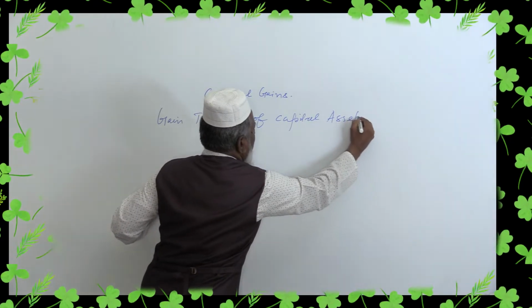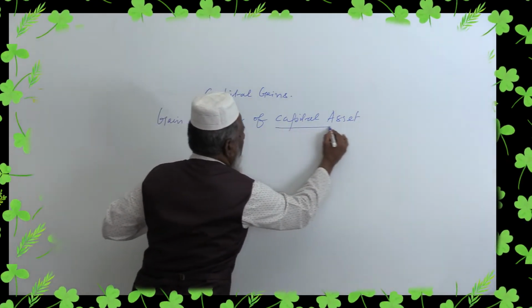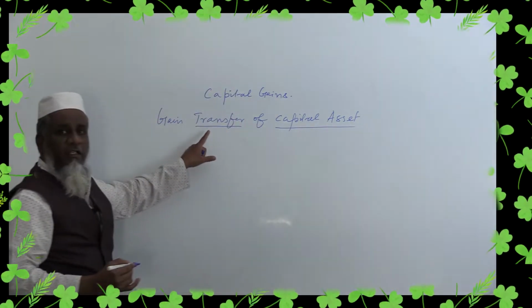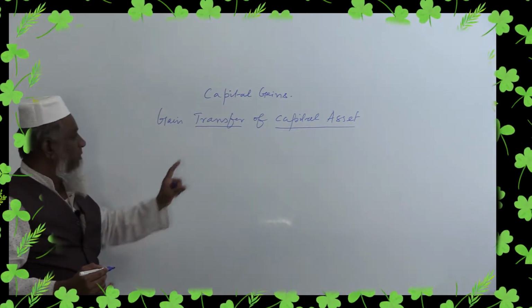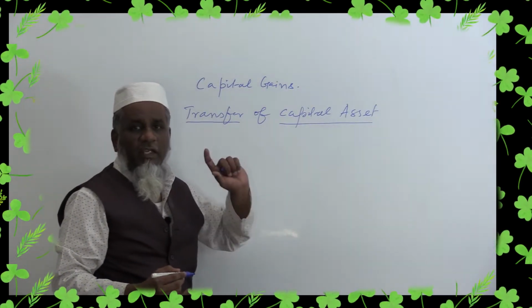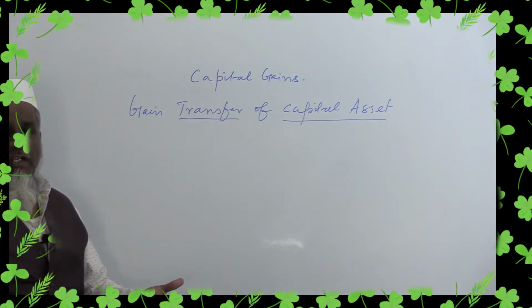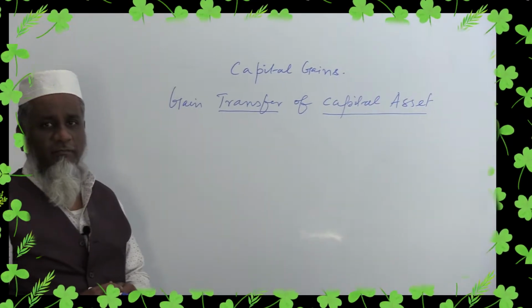You can easily understand that two terms are very important. The one is the gain arising from transfer of capital asset. If stock is transferred, then it will be taken as profit.